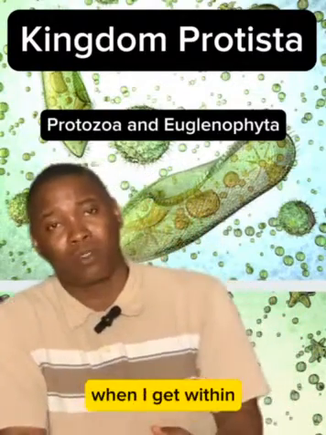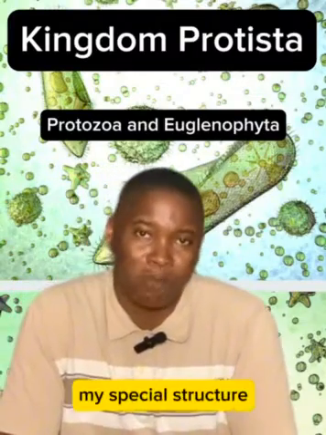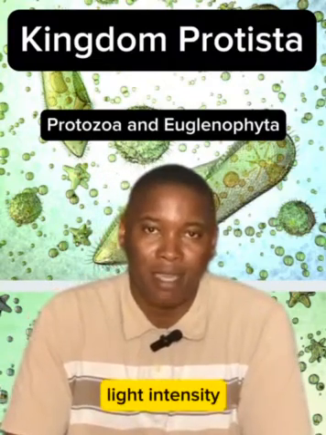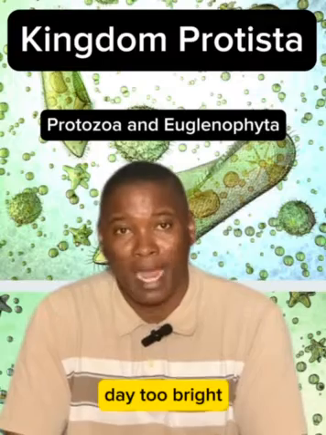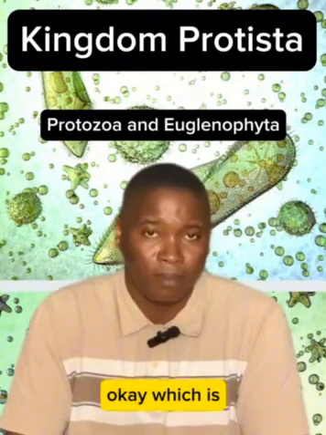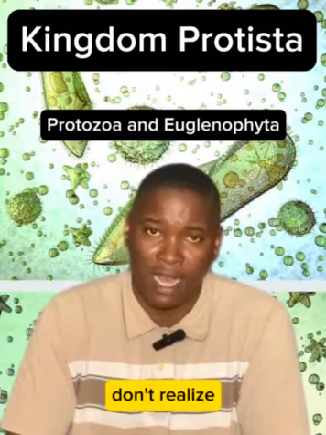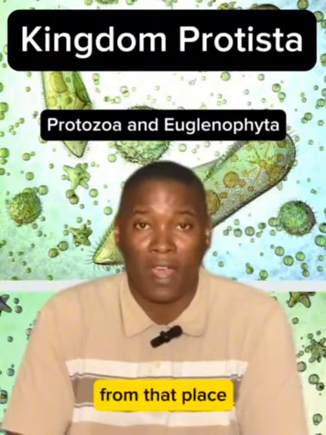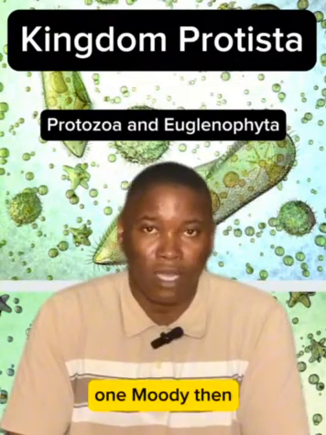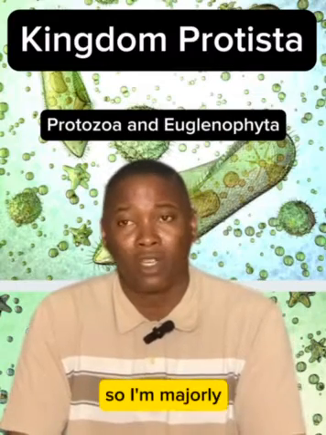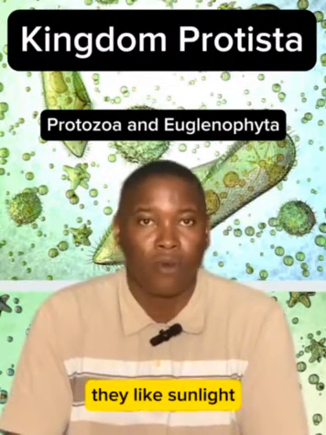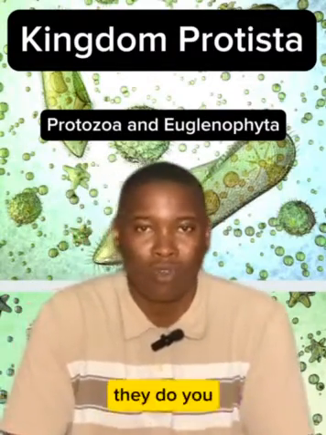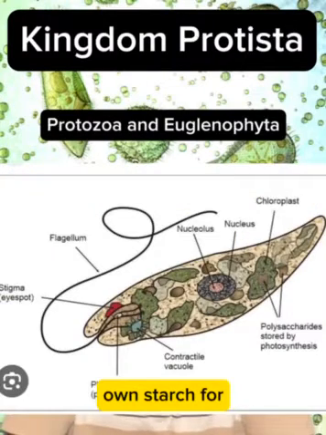That also gives Euglena what is called an eye spot, a special structure that helps Euglena measure light intensity. If the sunlight is too bright and the organism is not comfortable, with its eye spot it will realize that the intensity of the sun is too much, and Euglena will find a way to leave that place. But if not, it will stay there enjoying itself. Majorly, anytime there is light, like sunlight, Euglena mostly switches to autotrophic nutrition, so it carries out photosynthesis and produces its own starch for the materials it wants.